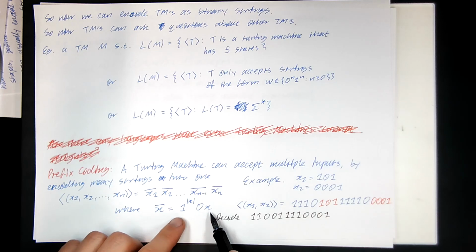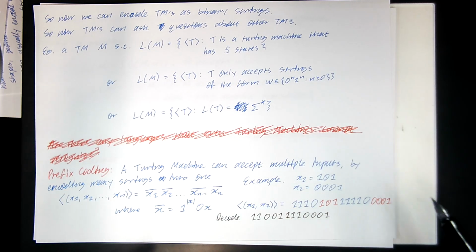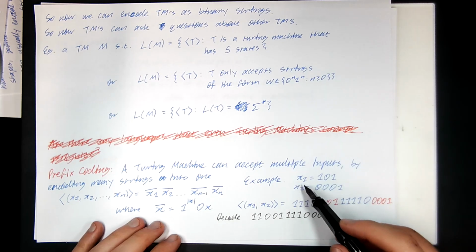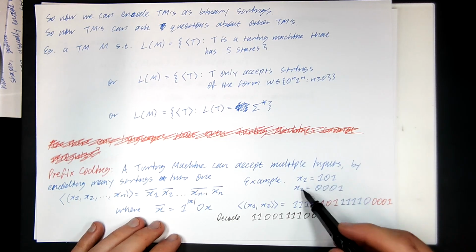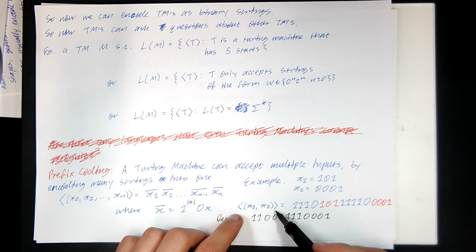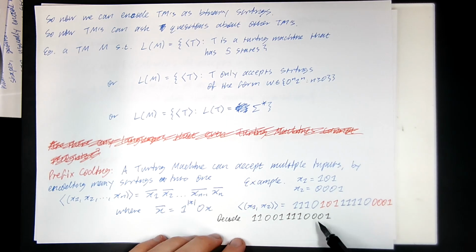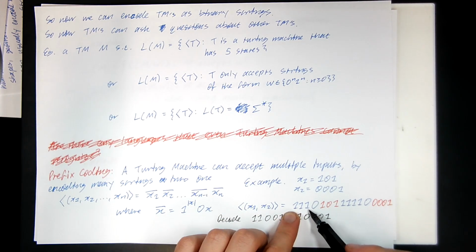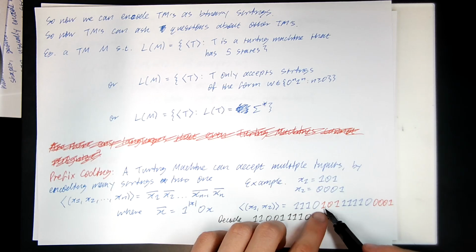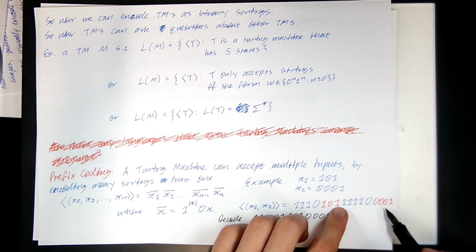The idea being, if you concatenate strings together, you can uniquely break them apart again. So for example, if I have the string x1 as 101 and the string x2 as 0001, I can encode a tuple of these two things as this string here. 3 ones because x1 is of length 3, 0, 1, 0, 1. 4 ones, x2 is of length 4, 0, 0, 0, 0, 1.